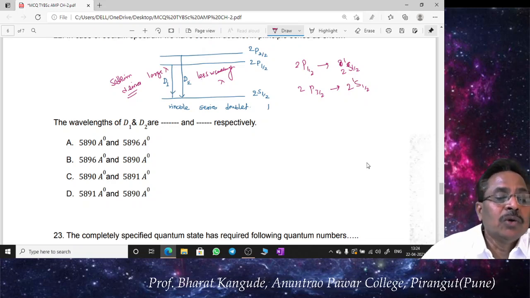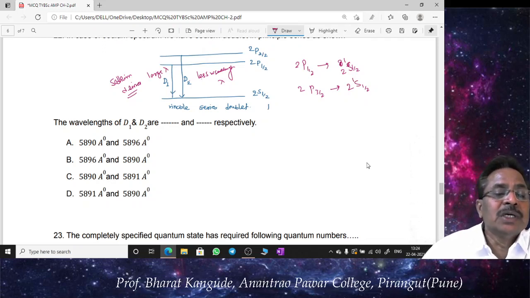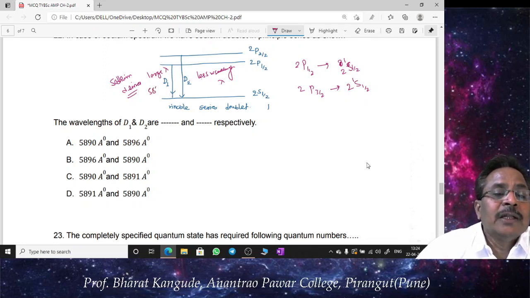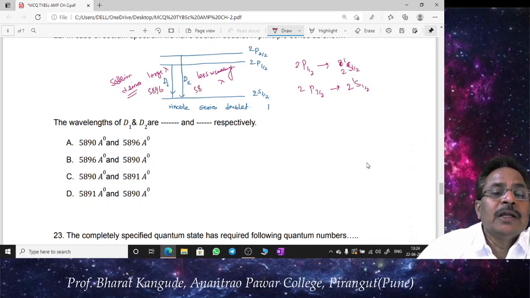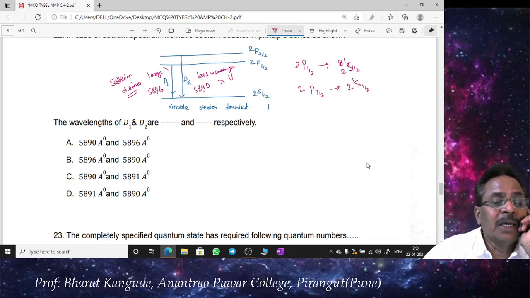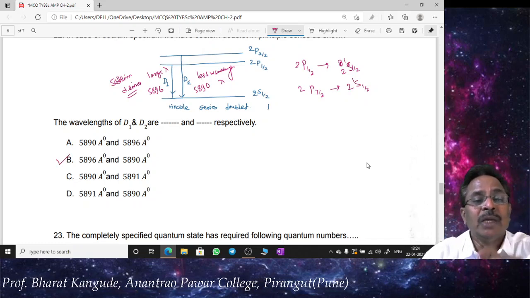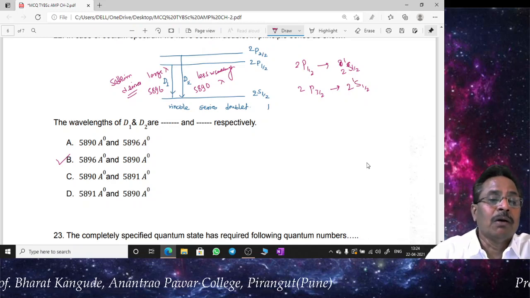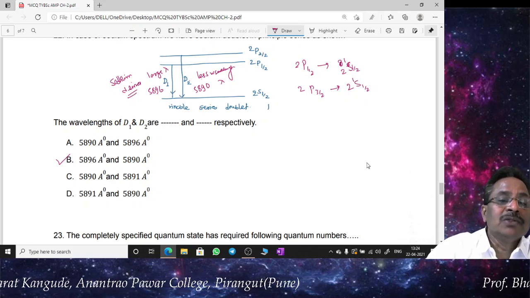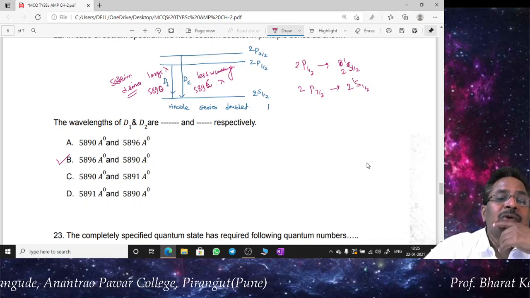So naturally out of these combinations, 5890 angstroms and 5896 angstroms, this will be the larger wavelength, means this is 5896, whereas this is 5890. These are the wavelengths of the spectral lines D1 and D2. So naturally my correct answer will be B, 5896 and 5890. So the D2 line will have less wavelength, or we have made a mistake, sorry, this is not correct. This is a larger wavelength. So this is 5890 and this is 5896.